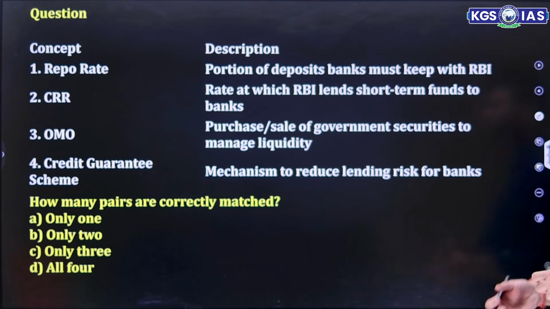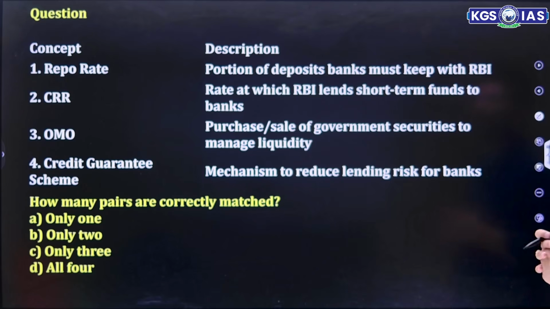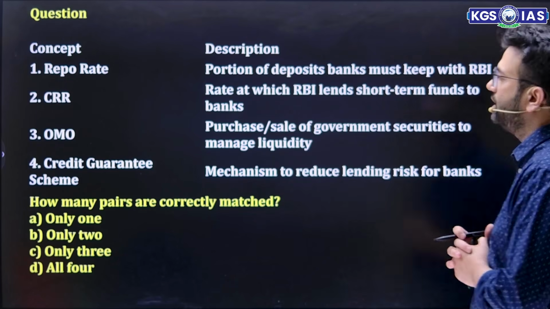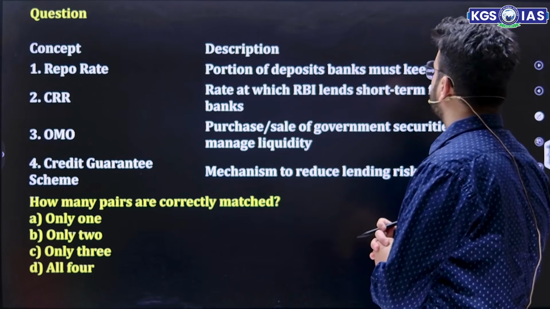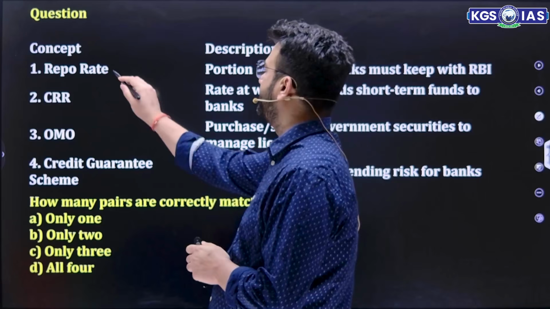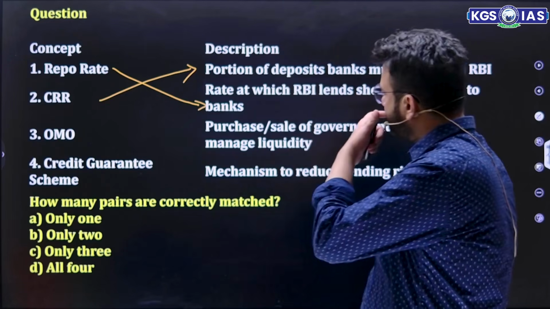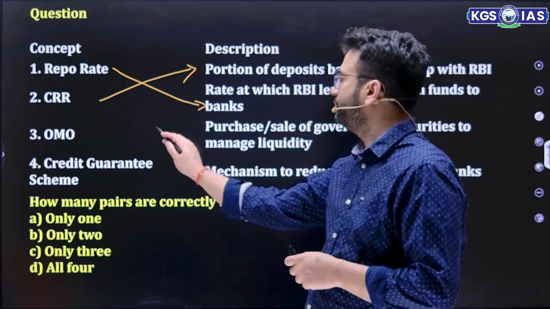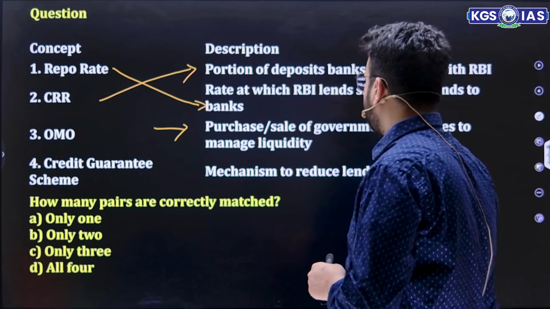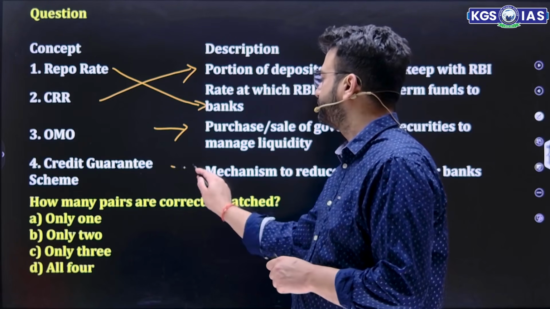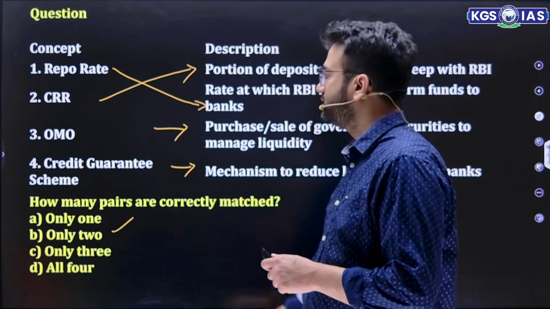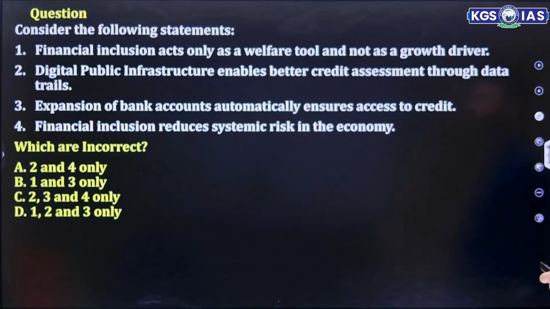Now this is a conceptual question. Repo rate: portion of deposits a bank must keep with RBI. This is CRR. The rate at which RBI lends short-term funds to banks, that is the repo rate. This should be this one. This should be this one. Then OMO, purchase and sale of government securities. This is true. Credit guarantee mechanism to reduce lending risk. This is true. So the right answer is only 2 is the correct statement.